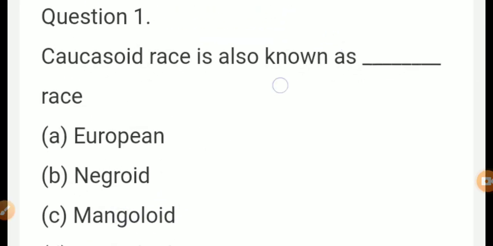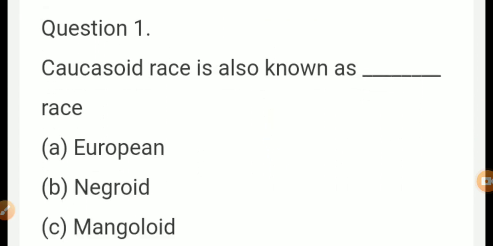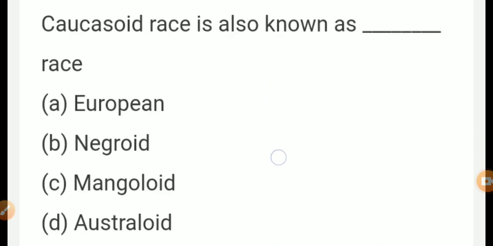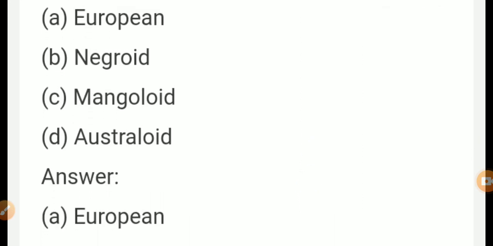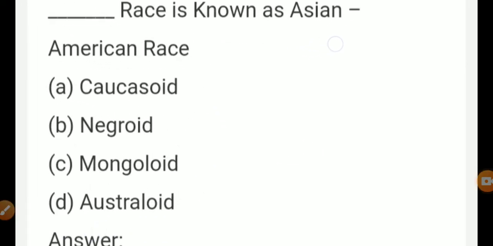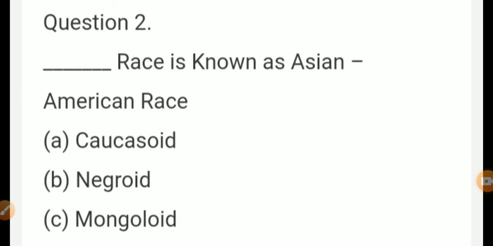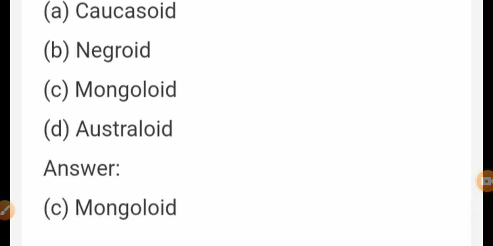Choose the correct answer. Question number 1. Caucasoids or Caucasoid race is also known as European, Negroid, Mongolian, Australian. The answer is European. Next, question number 2. Dash race is known as Ancient American race. The answer is Mongolian.